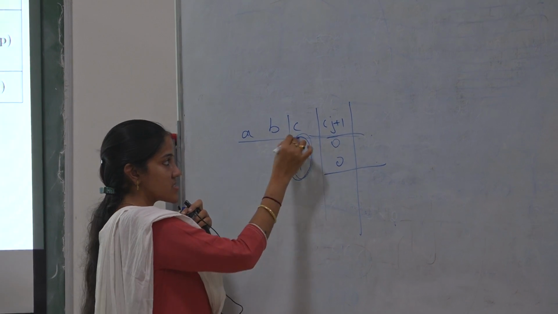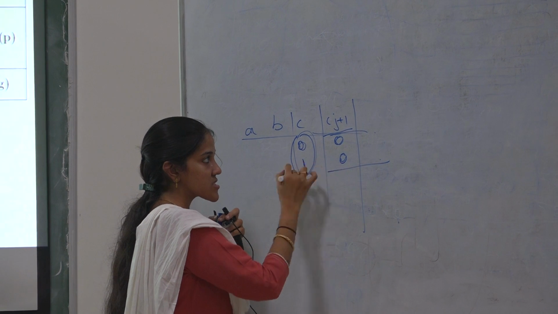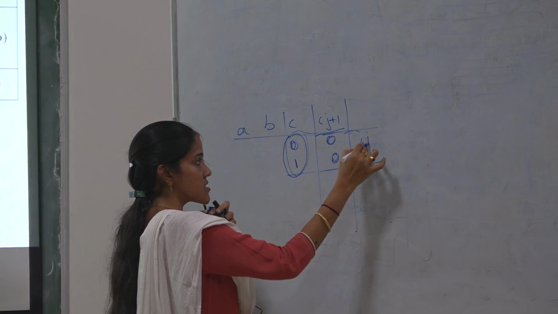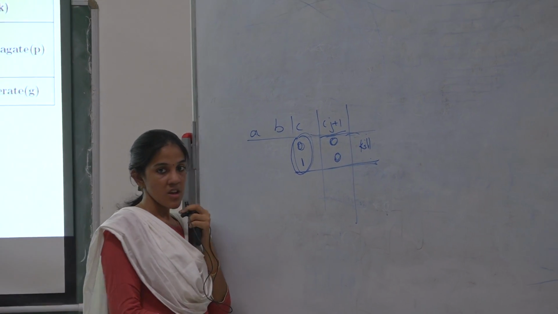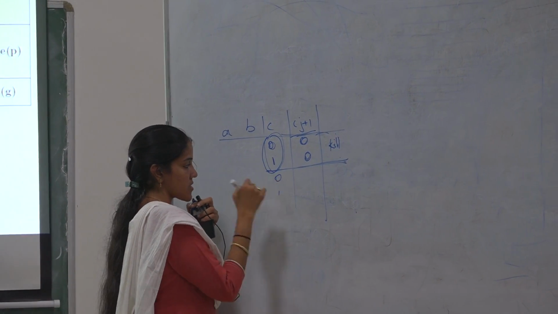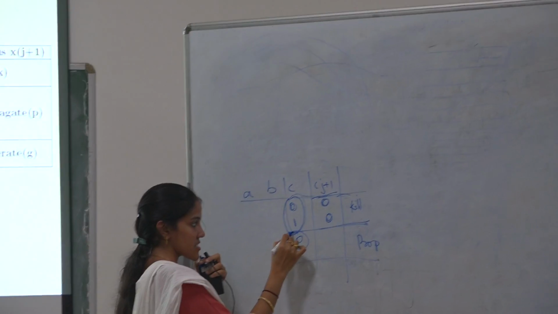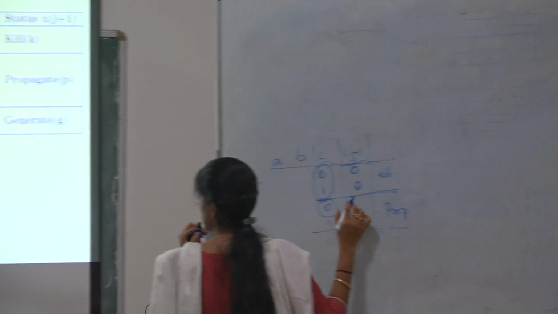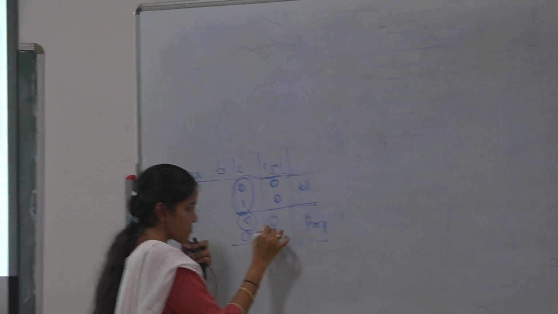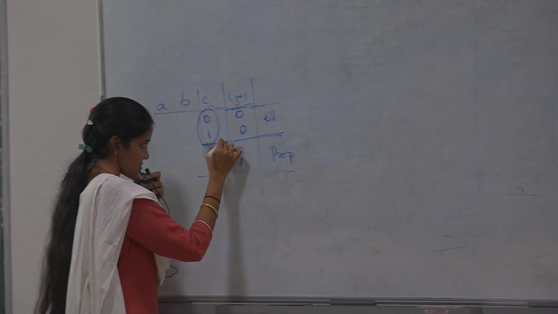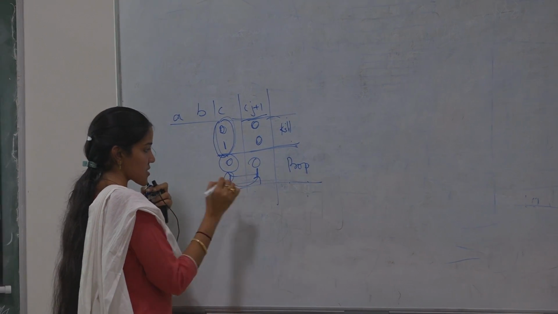If the present state carry is either 0 or 1, the next state carry is always 0. This condition is called kill because the carry is not propagated and there is no effect of carry on the next stage. Next, the propagate state says that if the present state carry is 0, the same carry is propagated to the next stage. If we get the same carry in the next cycle, this is a propagate state.